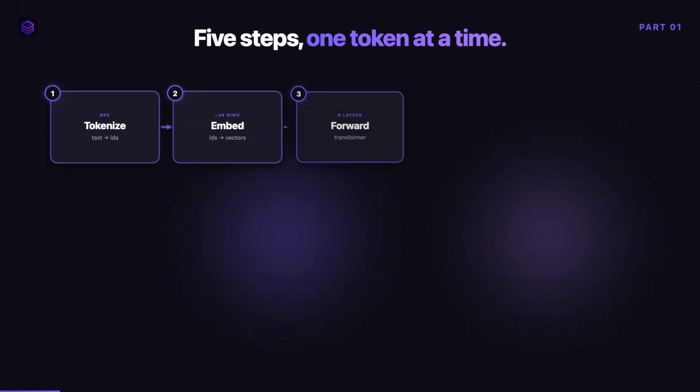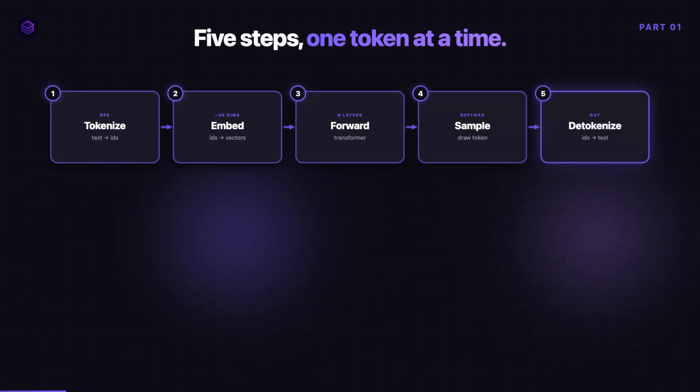Tokenize splits your prompt into integers from a fixed vocabulary. Embed maps each integer to a vector of around 3000 dimensions. The forward pass runs those vectors through a stack of transformer blocks and produces a probability over every token in the vocabulary. Sample picks one token. Detokenize turns it back into text. Then it repeats for the next token.